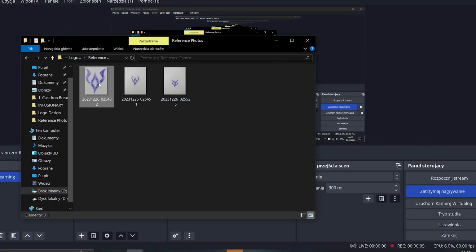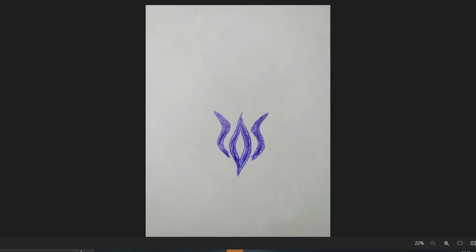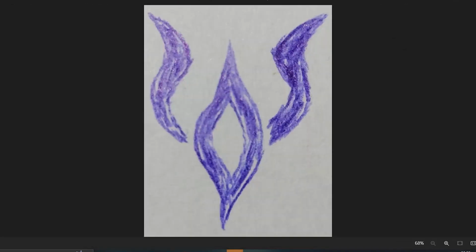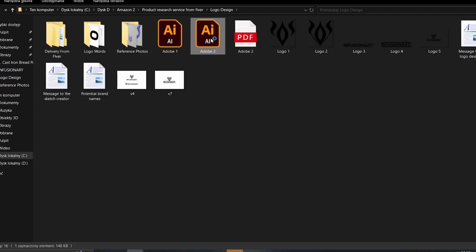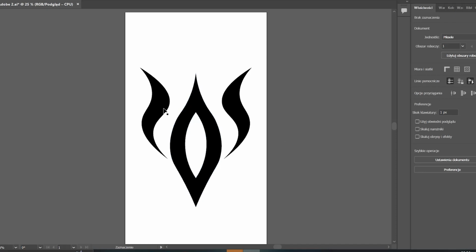In the first step I created various sketches. As you can see here, you can see three of them, but I created many more than that, and I decided I like this sketch, so based on that I started creating my logo. I simply used Adobe Illustrator to create this logo for me. So it looks something like that.